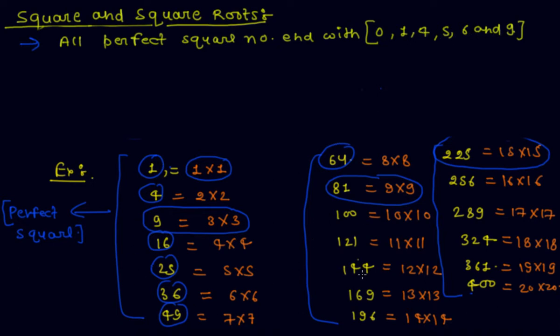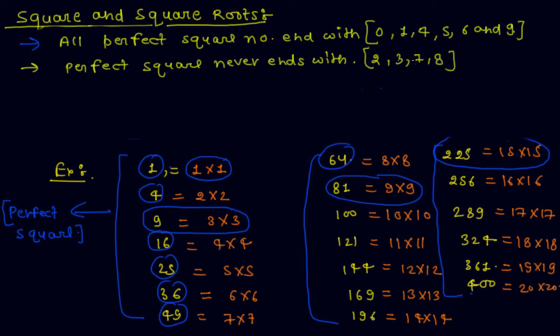Any other number is not present in the unit place of a perfect square. Or we can say a perfect square never ends with 2, 3, 7 or 8 at the unit place.